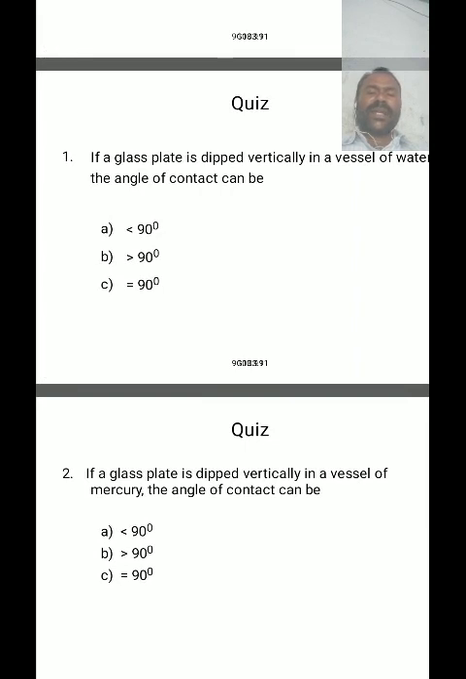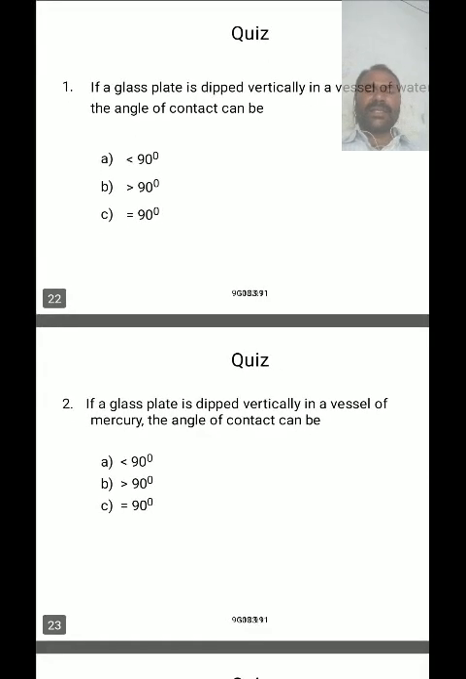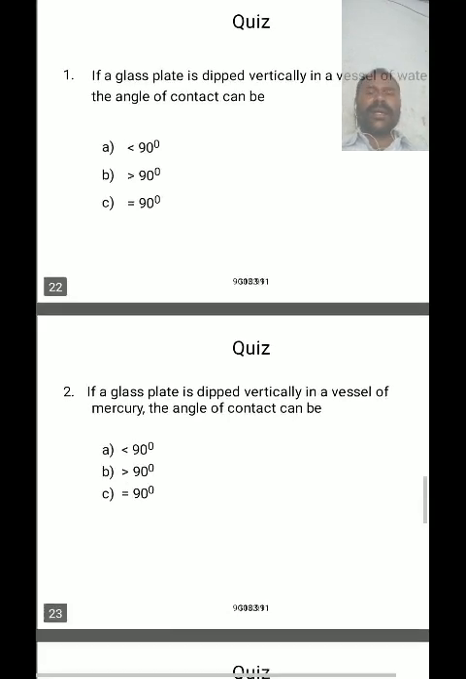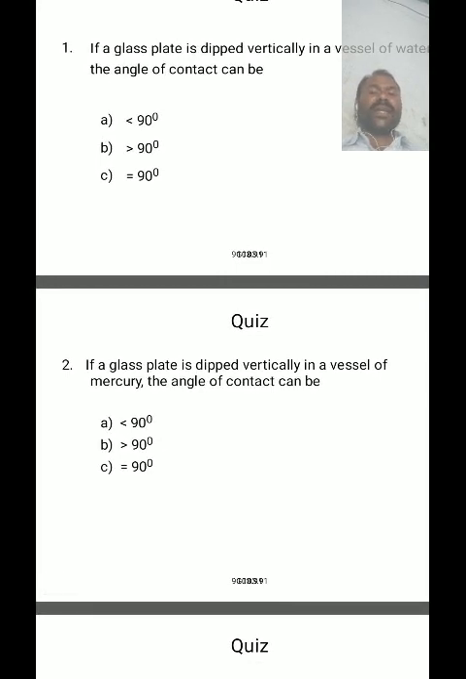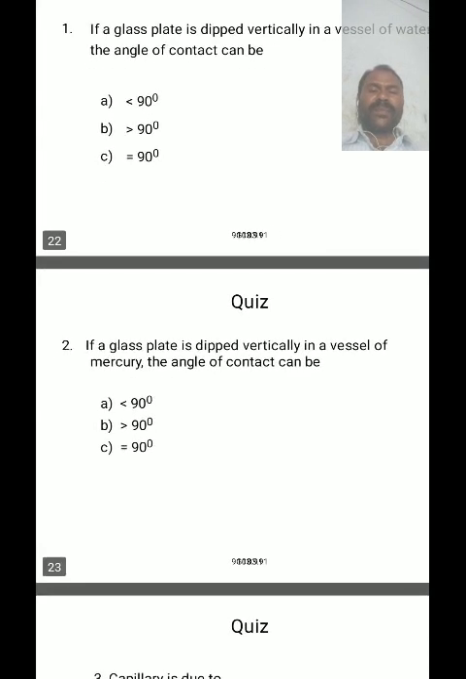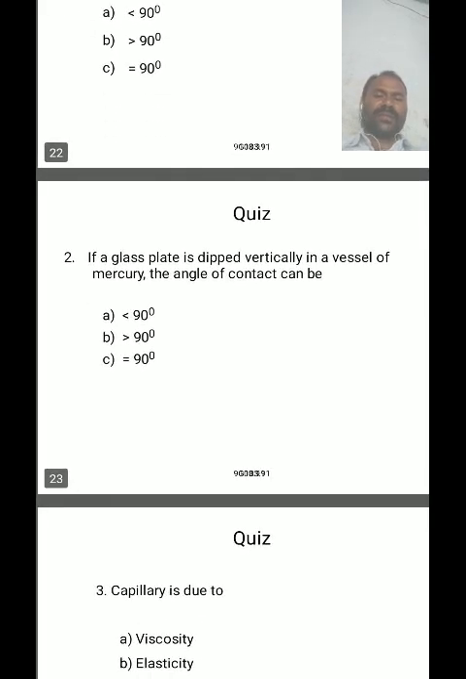If a glass plate is dipped vertically in a vessel of mercury, then what is the angle of contact? For a pure glass plate and pure mercury, mercury is a metal but it is in liquid form. When a glass plate is dipped vertically in mercury, the surface of the mercury is depressed below, and the angle of contact becomes an obtuse angle, meaning greater than 90 degrees. That's why option B is the correct option.